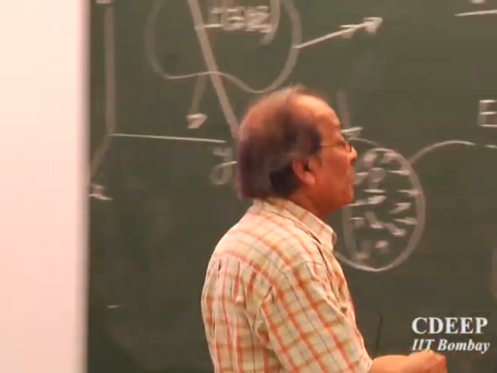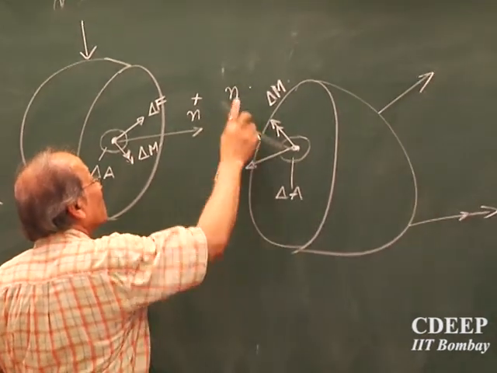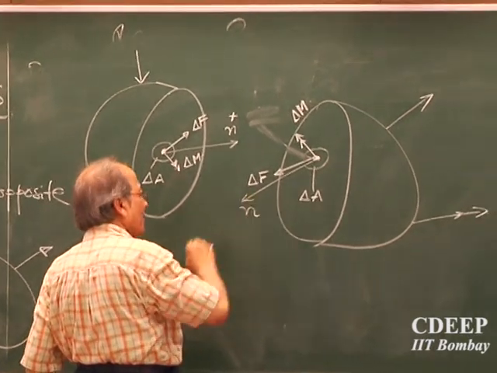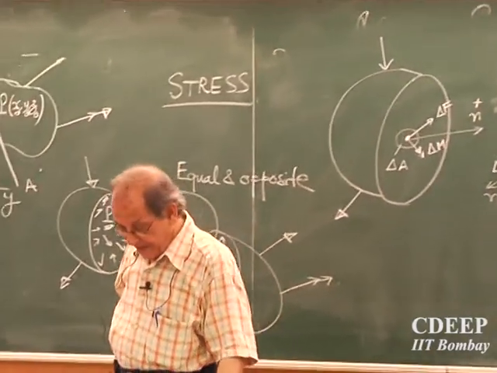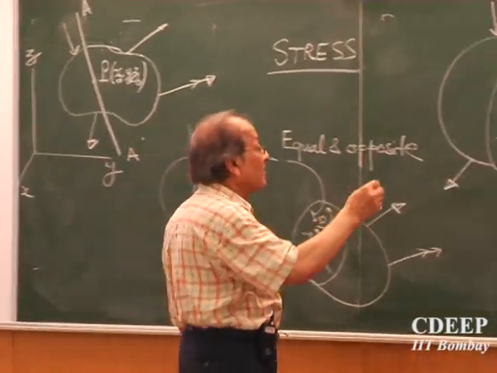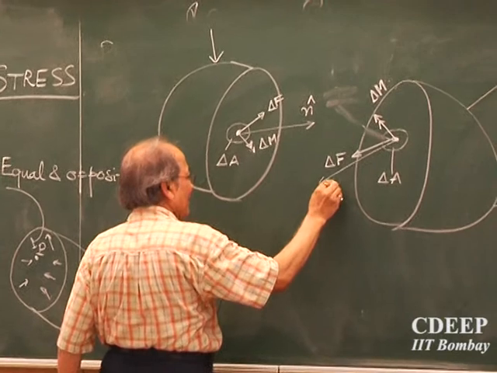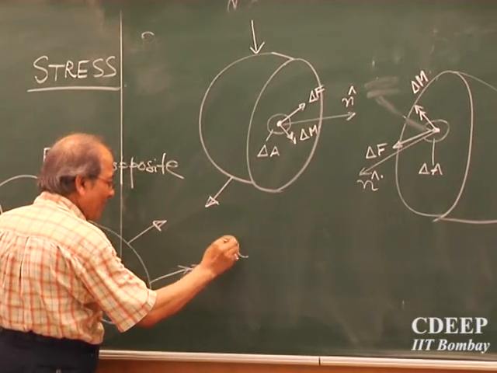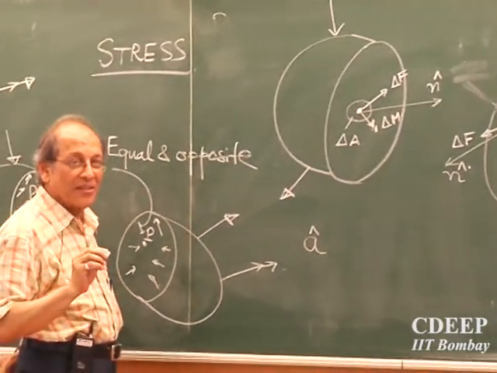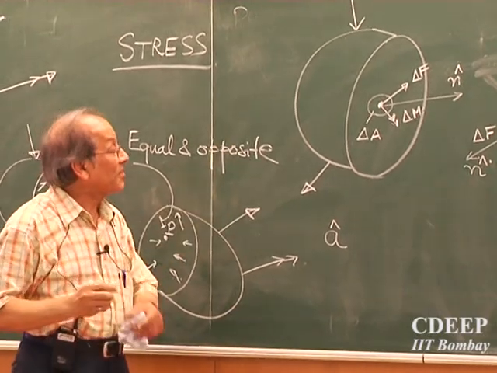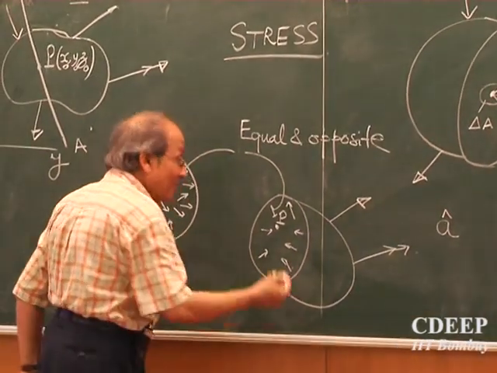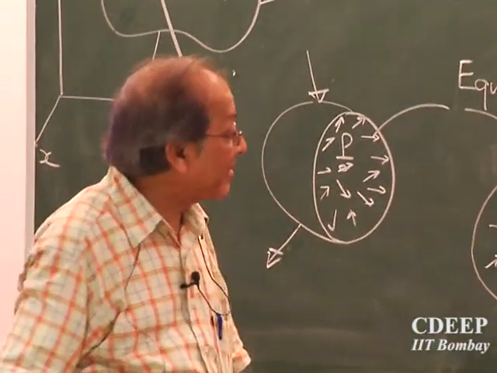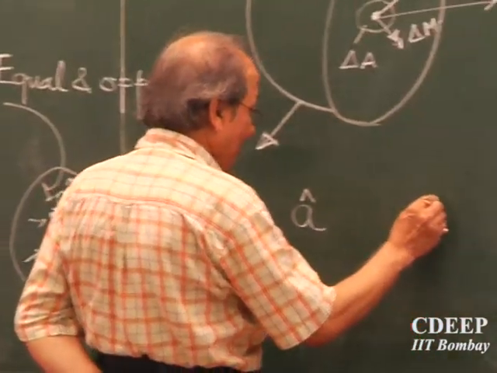Now this normal, which I have drawn like this, must be a unit normal. I hope you know that. If A is a vector, a unit vector is denoted by a hat on top of it. So I define the stress at a point P inside the body as stress in general.